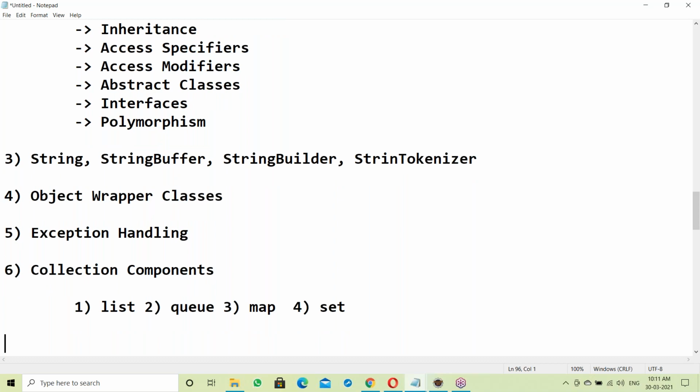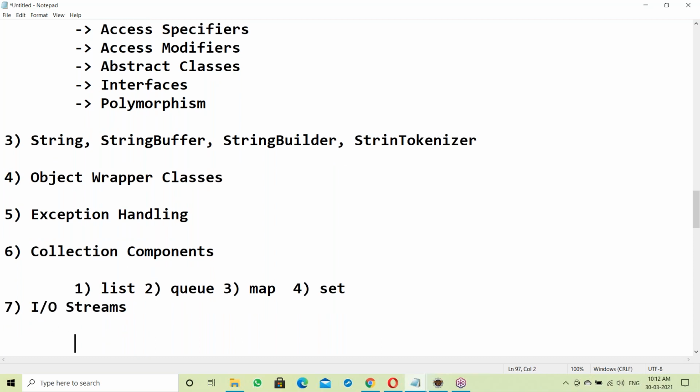There are different types of collection components. Depending on data, like structured, unstructured and semi-structured data, and also depending on requirements, we can use different kinds of collection components. It depends on your application development. Next, collection components. After this, IO streams.